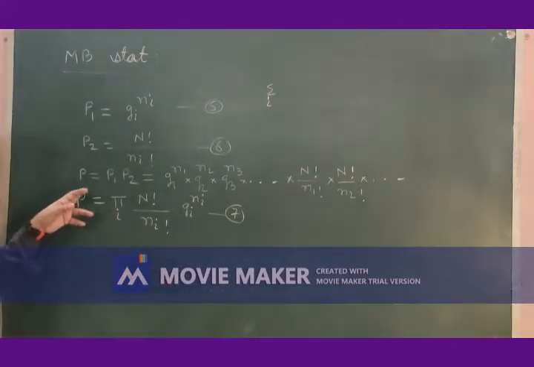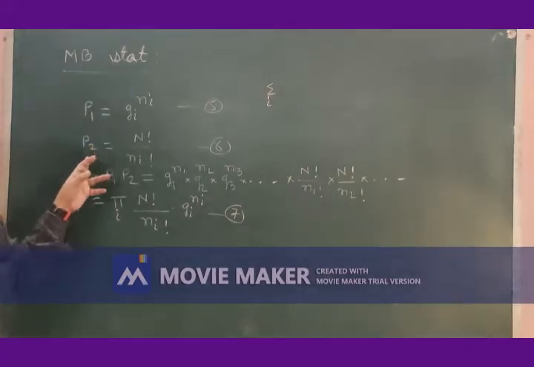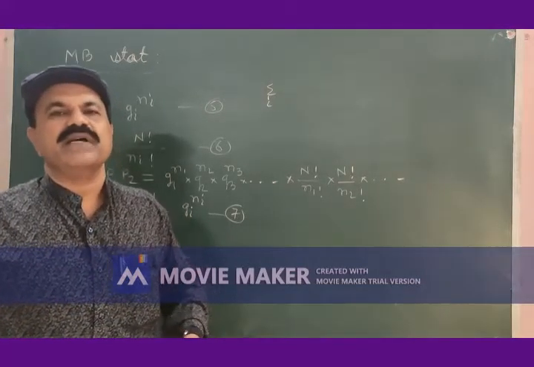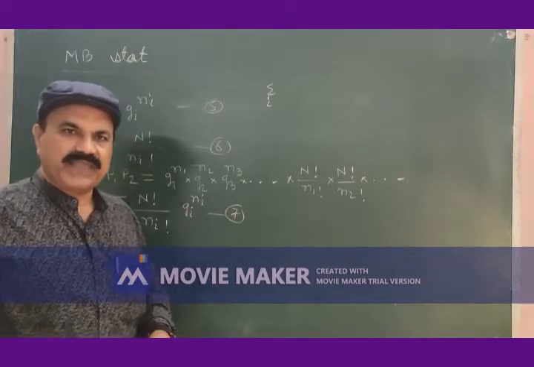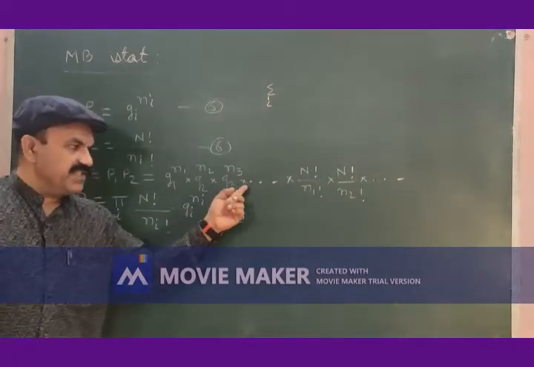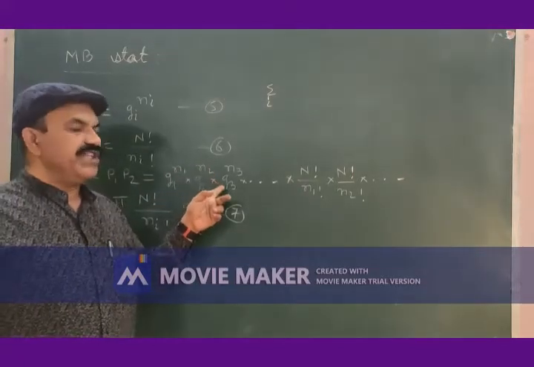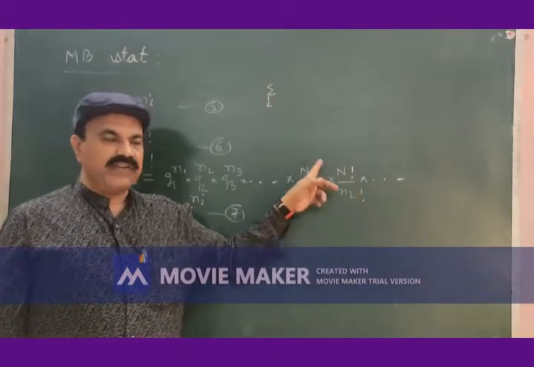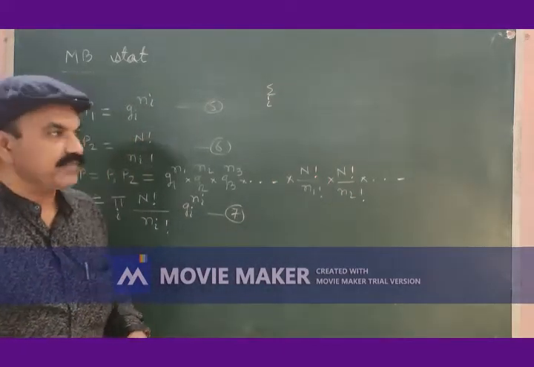The probability P, product of P1 and P2, which is the maximum probability of distribution of ni number of particles among all the available energy levels, is P is equal to P1 into P2 is equal to, this is value of P1, g1 to the power n1 into g2 to the power n2 into g3 to the power n3 into, this is value of P2, n factorial divided by n factorial into n factorial divided by n factorial and so on.